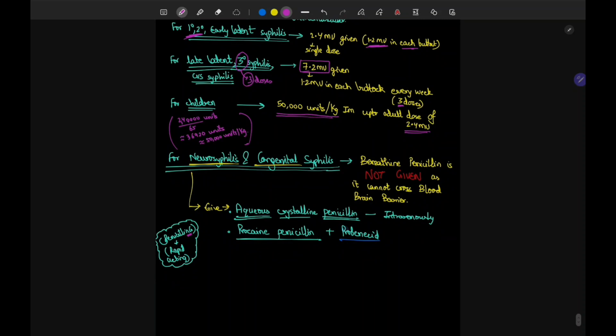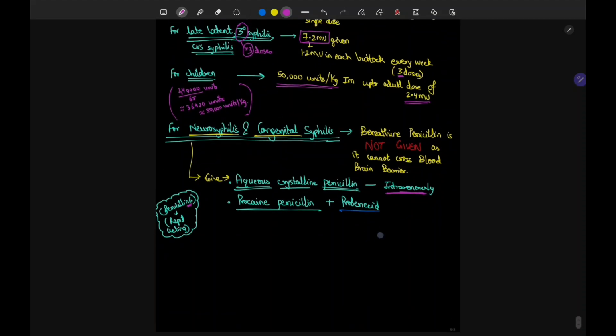So what are you going to give? You will give aqueous crystalline penicillin. This aqueous form will easily go through the blood-brain barrier. So aqueous crystalline penicillin is given intravenously, IV. And you may also give procaine penicillin and probenecid. This is also helpful.